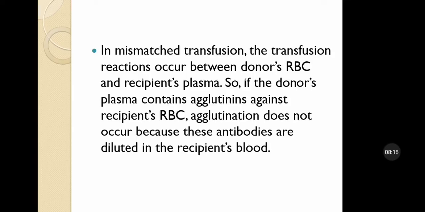Mismatched transfusion and transfusion reactions occur between the donor's RBCs and the recipient's plasma. If the donor's plasma contains agglutinins against the recipient's RBCs, agglutination does not occur because these antibodies are diluted in the recipient's blood.